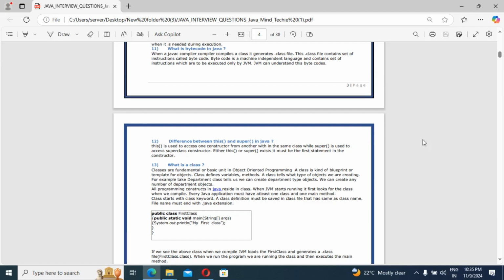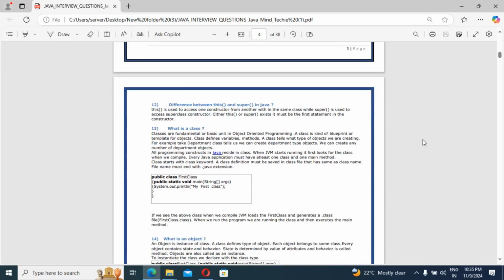Then the next question: what is a class? These are all basic questions, and we should know this answer, right? Most of you know it very well. Classes are the fundamental or basic unit in object oriented programming. Once you are going to use the OOPS concept, or object oriented programming, we should know why it's needed.